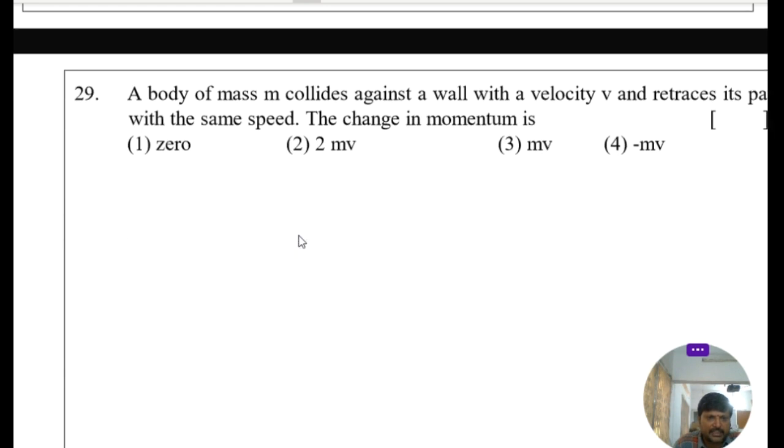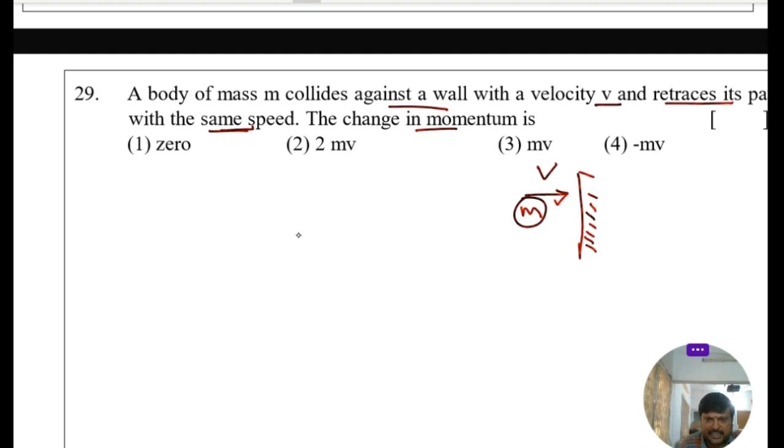Next, go to the 29th. A body of mass m collides against a wall with a velocity v and retraces its path with the same speed. The change in the momentum is? Here, consider this is a ball of mass m and its velocity is v.